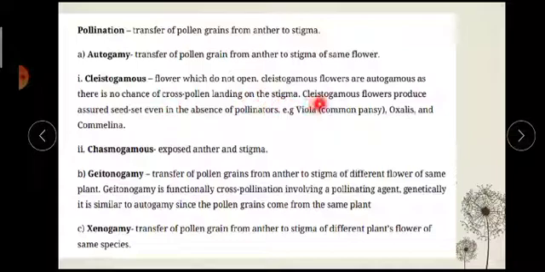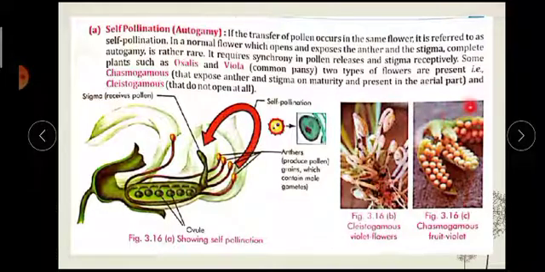Okay. So because of that reason, in cleistogamous flowers you will see autogamy. Cleistogamous flowers produce assured seed set even in the absence of pollinators. That means they do not need pollinators. I already told you in our last classes the different types of pollinating agents like wind, insect, and water. They don't need any pollinating agents, because the flower is closed. Nobody must come and take the pollen grains and keep them on the stigma, okay? No, not required, because it's closed.